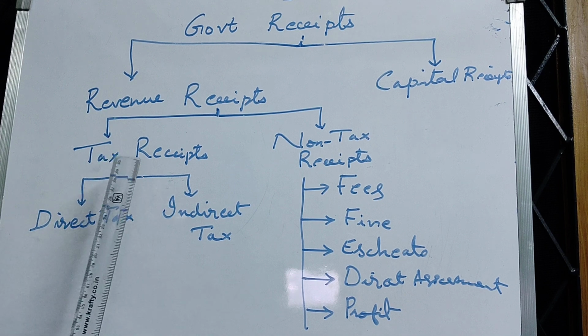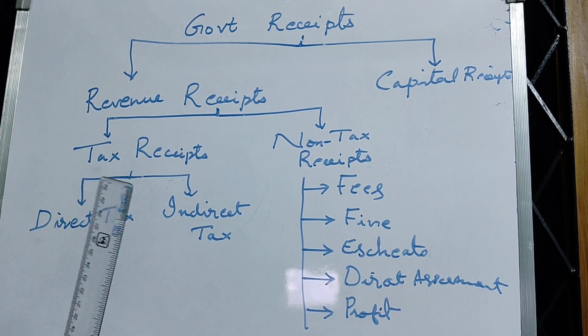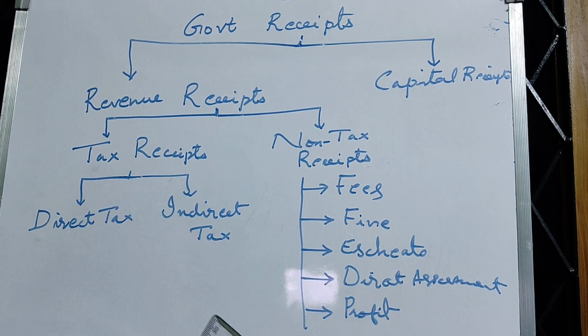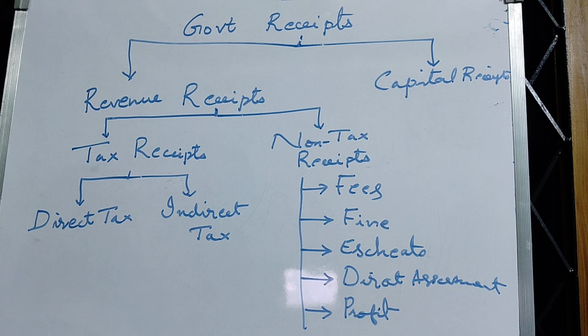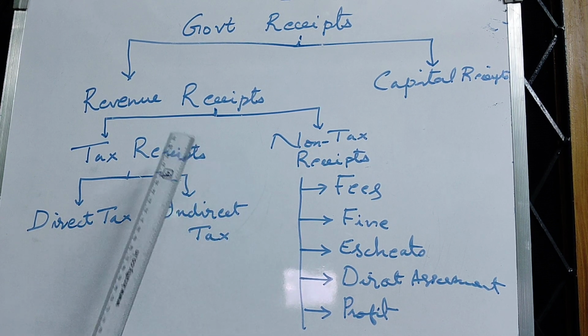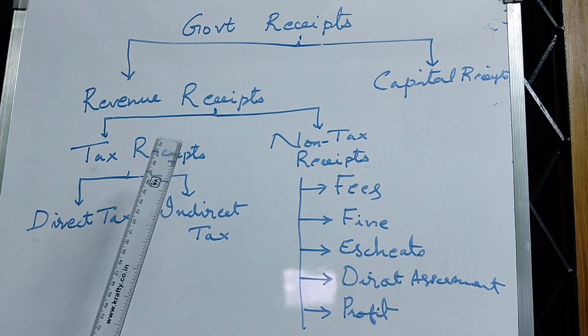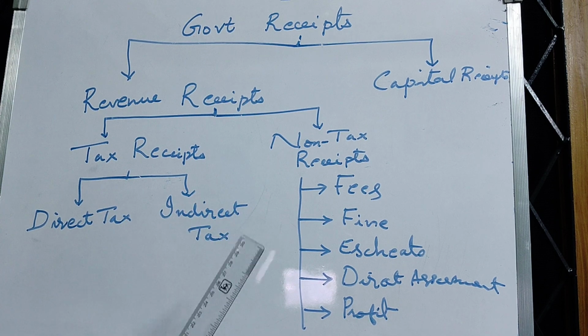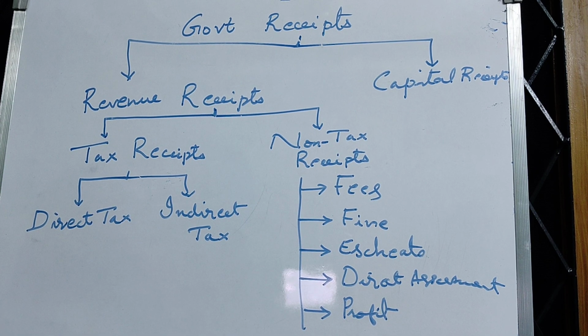Why? Because the taxes are the compulsory payment which the people have to make to the government. And against the taxes, it is not compulsory for the government to provide any particular service or anything in return for the taxes that the people pay.